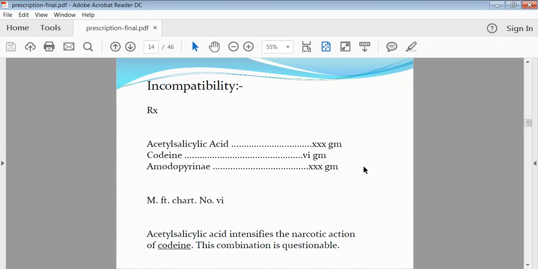Codeine phosphate cough syrup is available nowadays. Codeine phosphate and acetyl salicylic acid are not suitable with each other. An unwanted reaction may occur when these 2 drugs are mixed. So such incompatibility should be identified by the pharmacist, and he must tell the physician that the drug should be replaced.